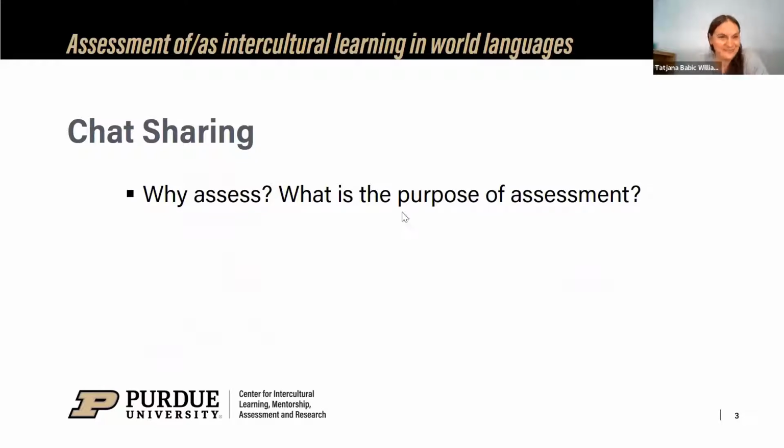Alitha? So I invite you to share in the chat why assess, or what is even the purpose of assessment? I invite you to share some of what people are sharing there.